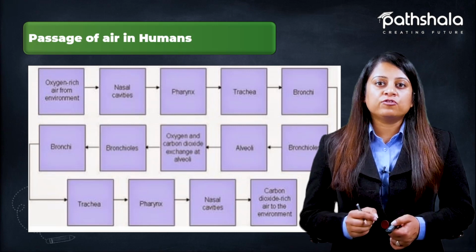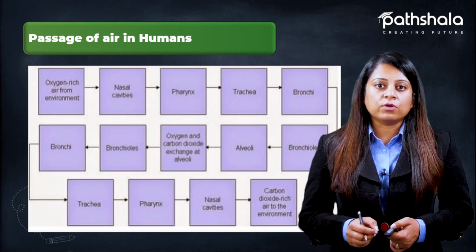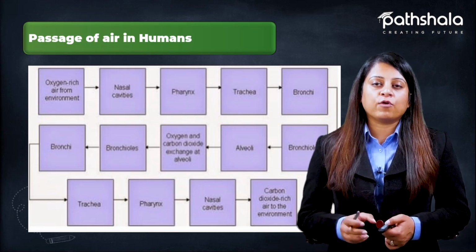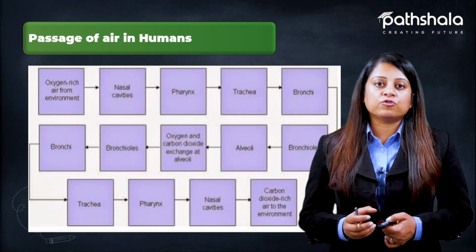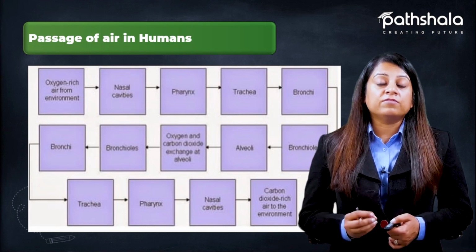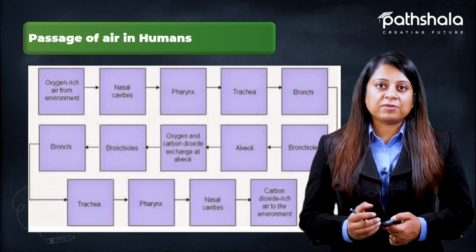Trachea further leads to bronchi, which divide into bronchioles, and these lead to alveoli. The alveoli are present in a bunch, known as an alveolar sac, in the lungs, where the exchange of gases takes place.